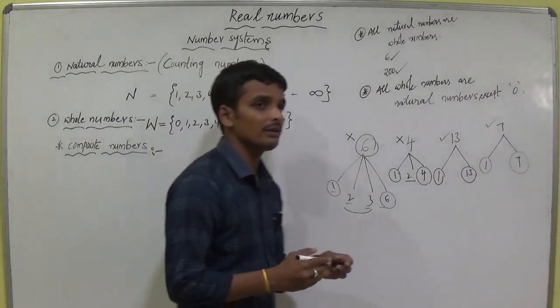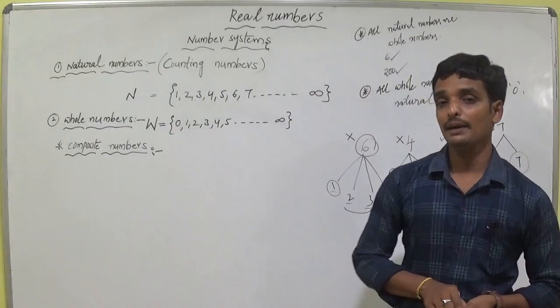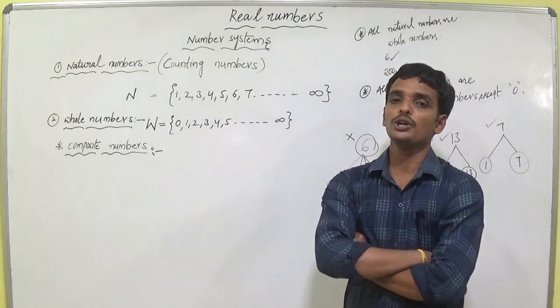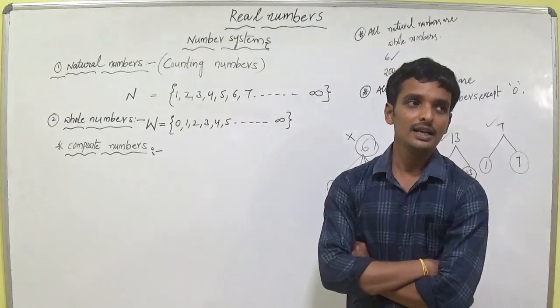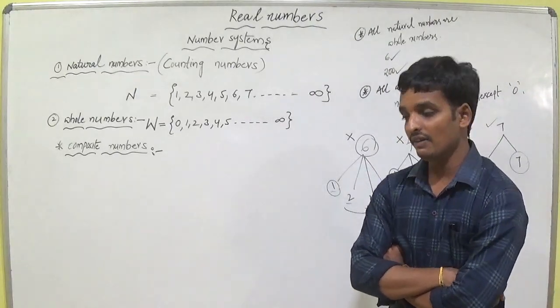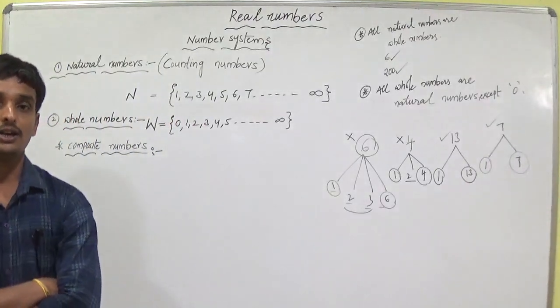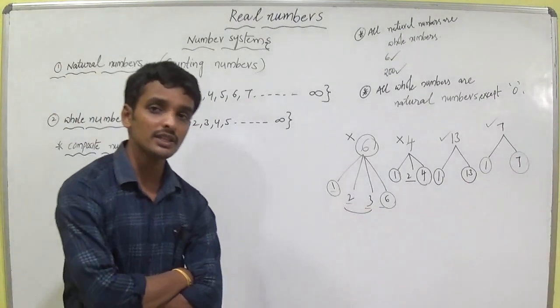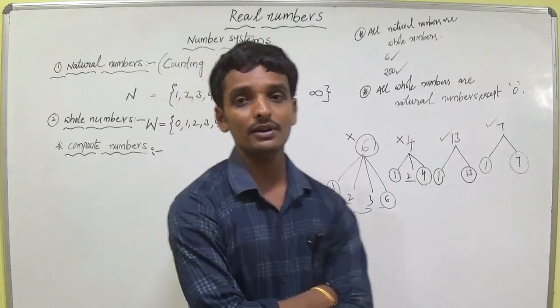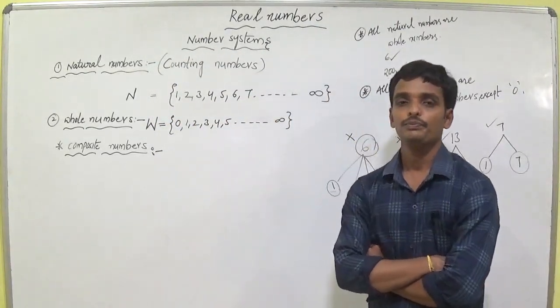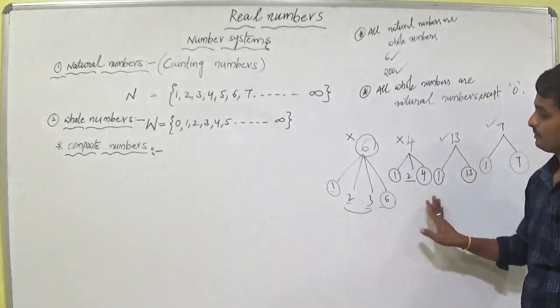What is the definition of a prime number? The number which has only two factors is a prime number. The number which has more than two factors, not two, more than two, then the numbers are called composite numbers.